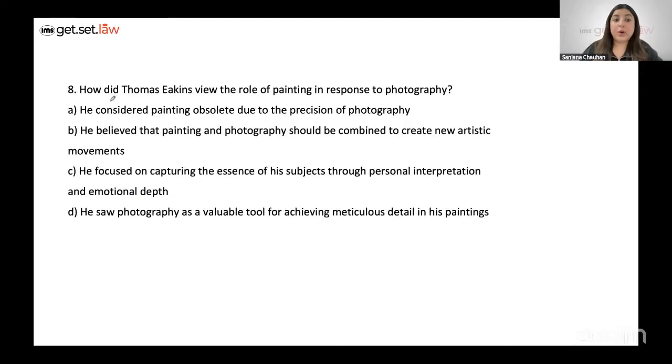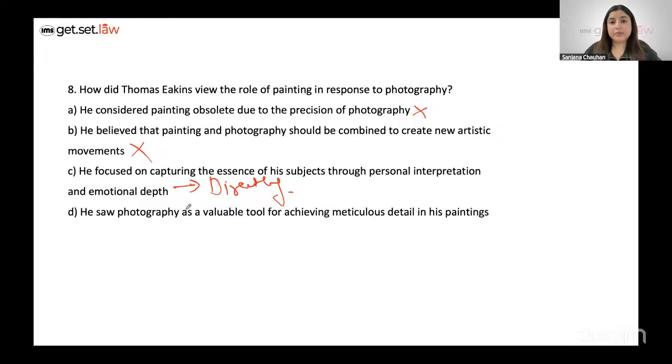Take a look at the next question. How did Thomas Eakins view the role of painting in response to photography? According to him, painting reigns supreme. It's more distinct. So, does he consider painting absolute? No, he does not hold a negative view. If anything, he's really revering or idolizing painting. He believed that painting and photography should combine to create... No, this is not what is given in respect of Thomas Eakins. So, cancel B also. He focused on capturing the essence of his subjects, directly mentioned, so you have to choose nothing else. He saw photography as a valuable tool. No, he actually thinks of photography in a negative light.